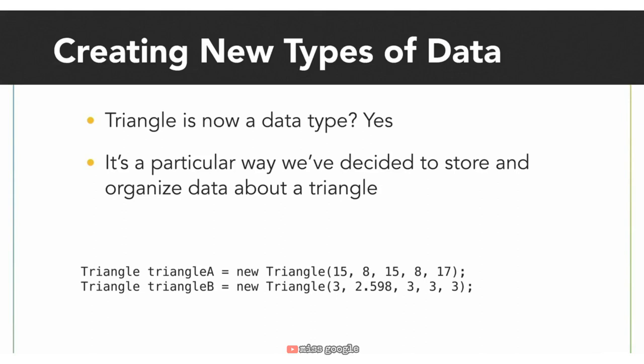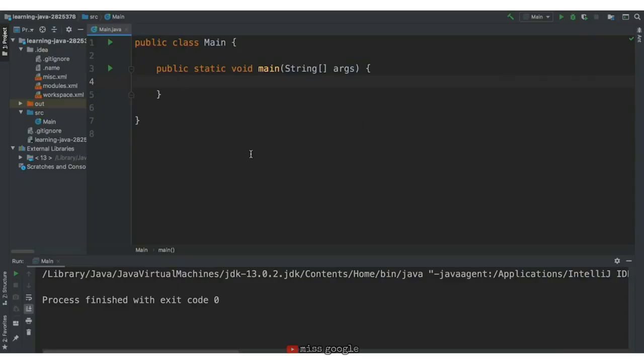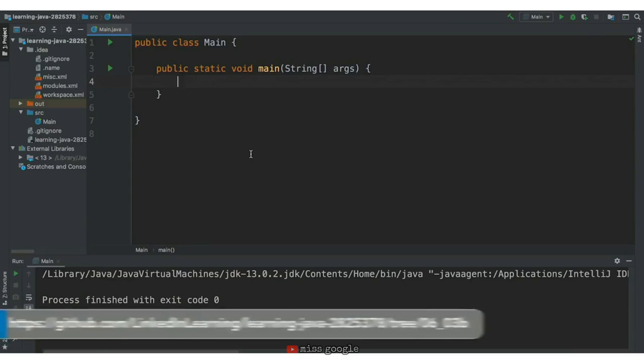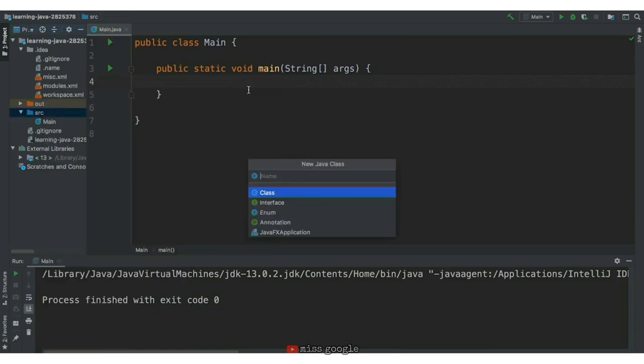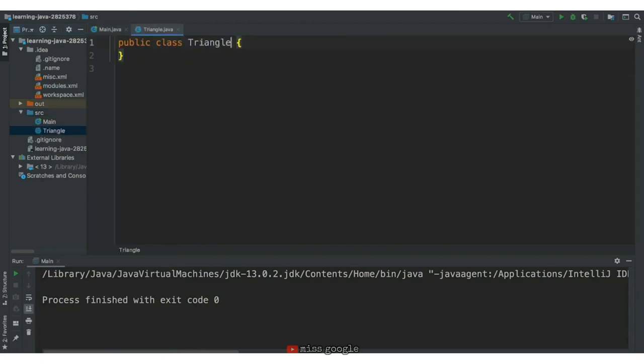Let's try pulling all of this together by defining our first class in Java and creating instances from it using a constructor. With an understanding of classes, instances, and the constructor, we can begin to write Java code that helps us represent a triangle in a program. First, we need to write code that defines our triangle blueprint, and we can do that with the triangle class. In Java, we'll create a new class file and name it triangle.